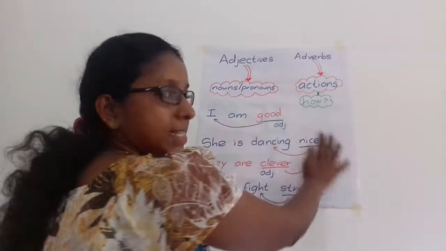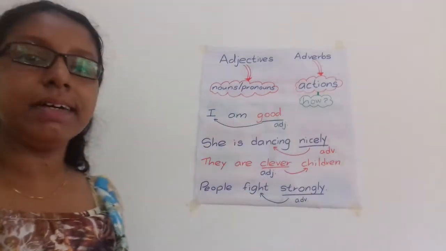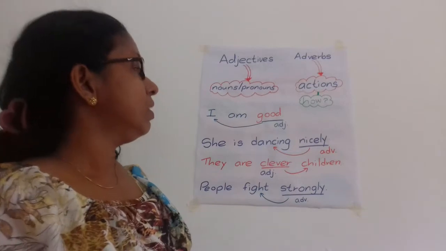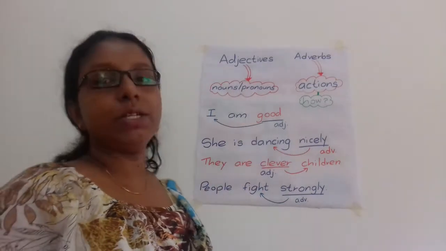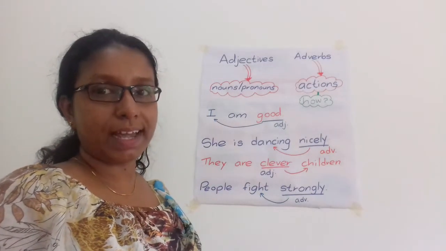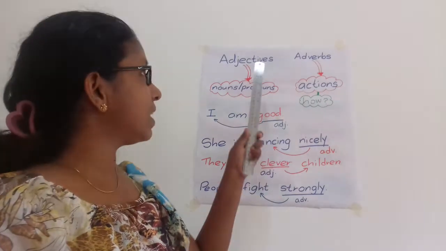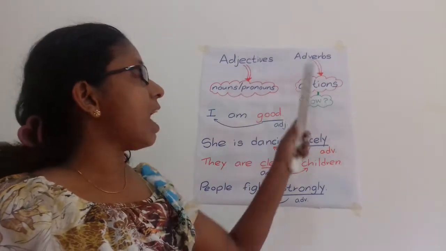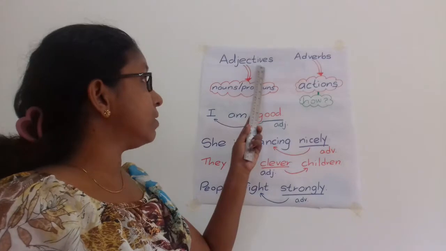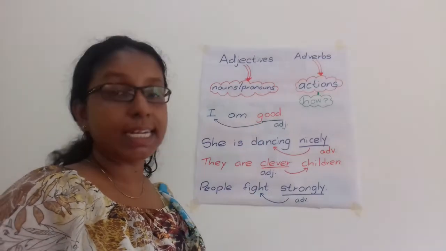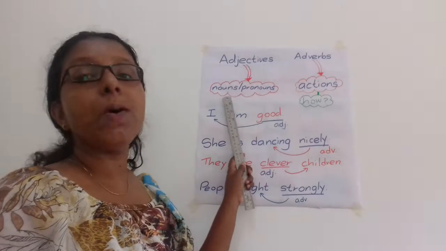Here I have given you a simple introduction about adjectives and adverbs. Adjectives are used to describe nouns or pronouns.